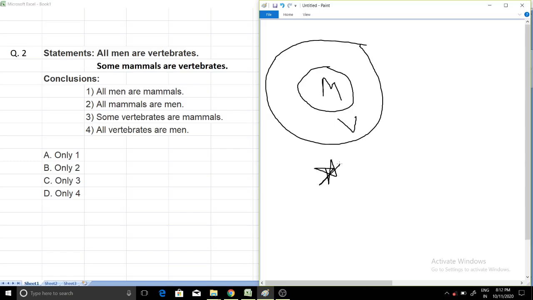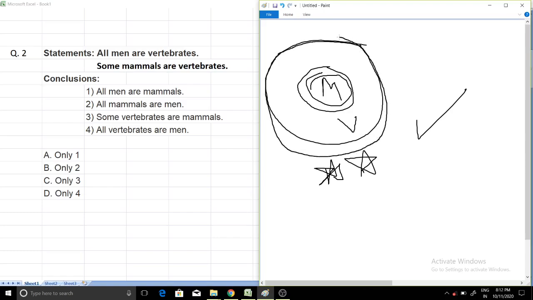So this is very important. You can see that all men are vertebrates is represented in this way. How? See, if you take any part of the man, is it vertebrates? Yes, because it is inside vertebrates, and the vertebrates circle is from here to here to here. All this area comes under vertebrates and man is here. So all men are vertebrates. Is it true? Yes. If you take any part of the man, it is inside vertebrates.